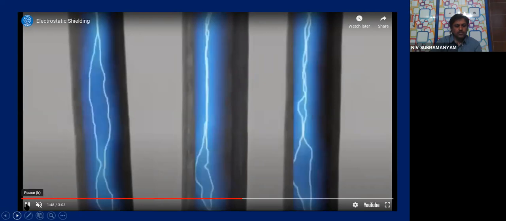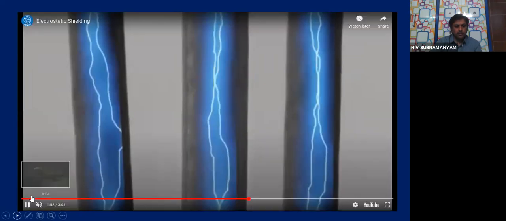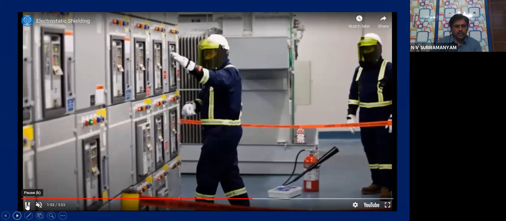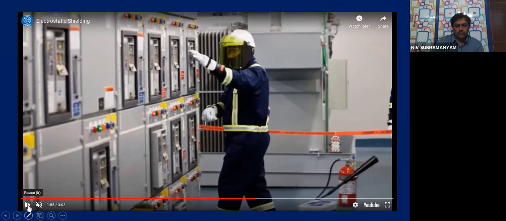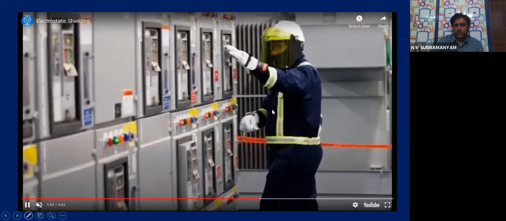Next example, if you see carefully, so this is what we have explained. This everybody knows. Now you see this person, he is working in high voltage area and is wearing some special protective gear. Yes or not? Some special protective, some coat like thing is wearing. No, that is also a form of that electrostatic shielding. You see carefully. See this blue colored sheet.